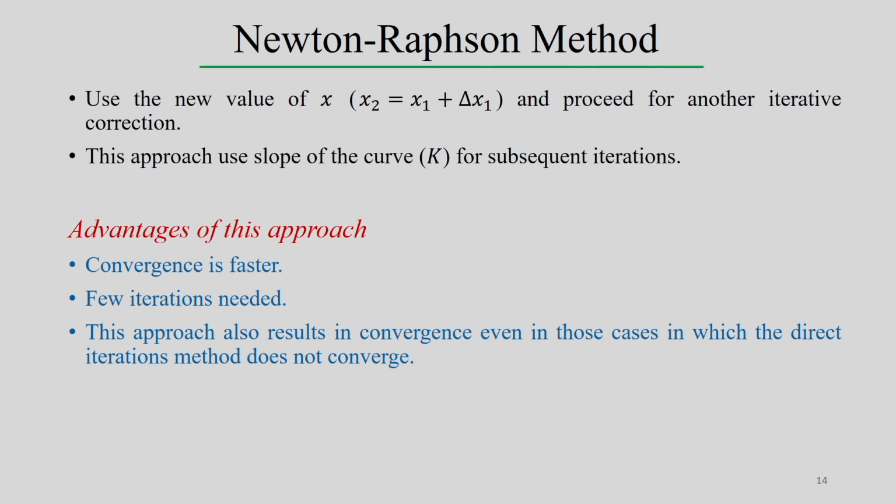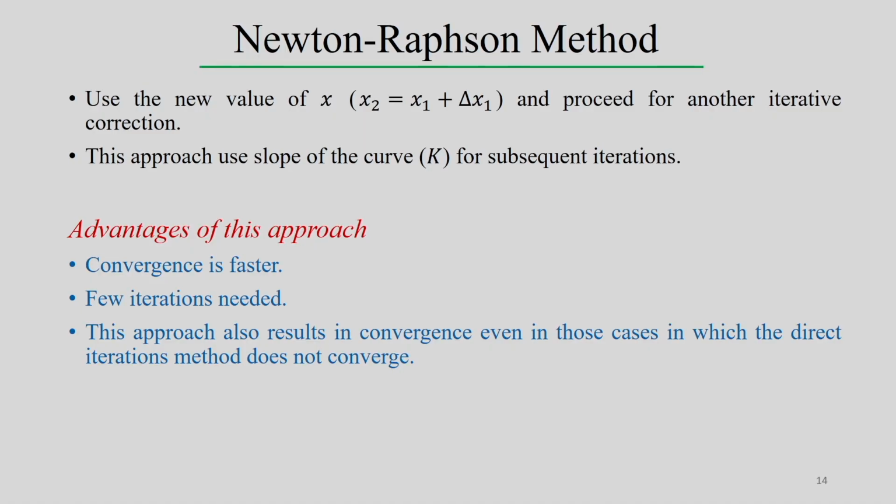But what is the advantage of this process as compared to the direct iterative technique? In this case the convergence is very fast, so we can reach convergence very quickly. The implementation of the direct iterative technique is very simple, but in the Newton-Raphson method, every time we have to estimate the slope at the particular point, which is not needed in the direct iterative technique. On the other hand, very few iterations are needed in the Newton-Raphson method, so we can quickly reach the solution. This approach also results in convergence even in those cases in which the direct iteration method does not converge.